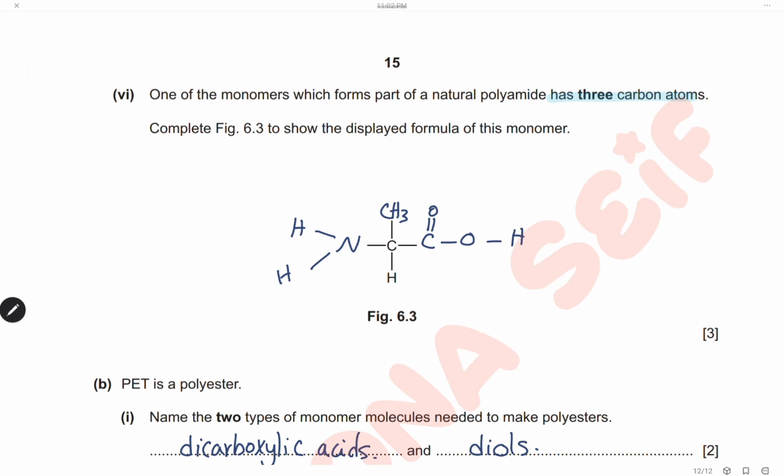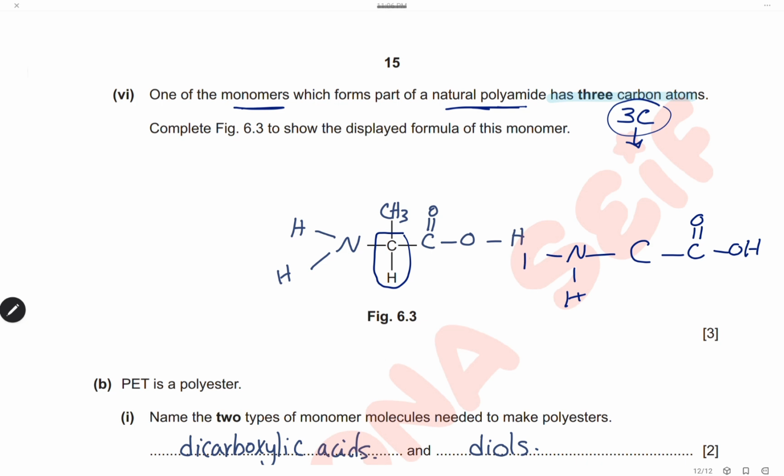One of the monomers which form part of a natural polyamide has 3 carbon atoms. So we want to draw the monomer for the natural polyamide. The natural polyamide is a protein, so the monomer will be an amino acid containing 3 carbon atoms. Here the question gives us the first carbon, and because we know it's an amino acid, it contains an amino group and a carboxylic group. This is the carboxylic group and the amino group. And because it contains 3 carbons, we still need to draw the third one, which will be here. This is the structure of the amino acid needed.